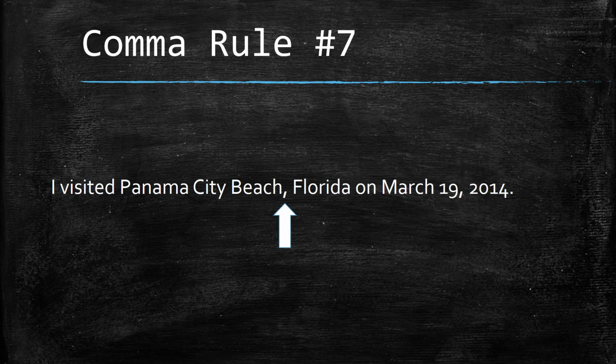So we have to separate them. Then I also put a comma after 19. This is because the date is the 19th and then it is followed by the year. So I have to separate the day from the year. So remember to use a comma to separate cities from states and days from years.